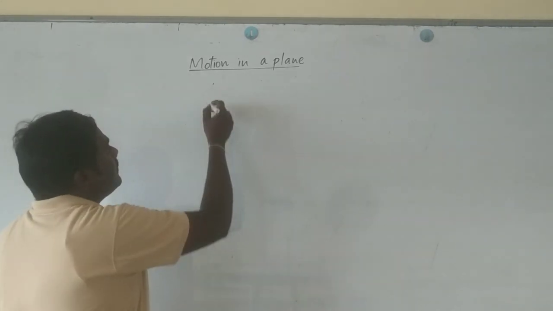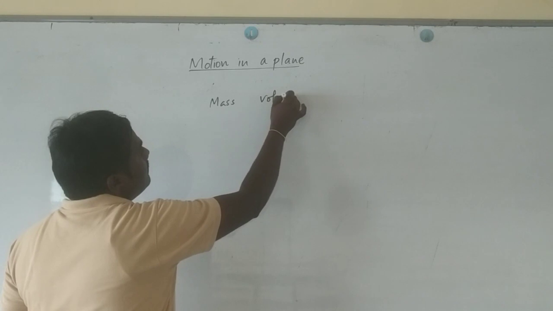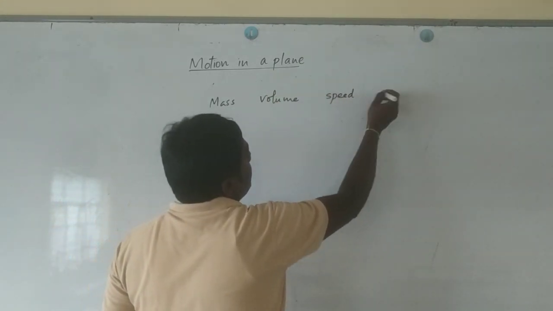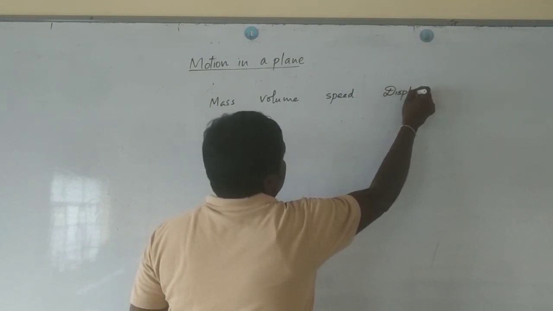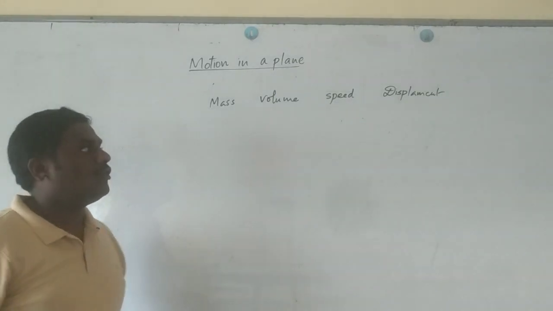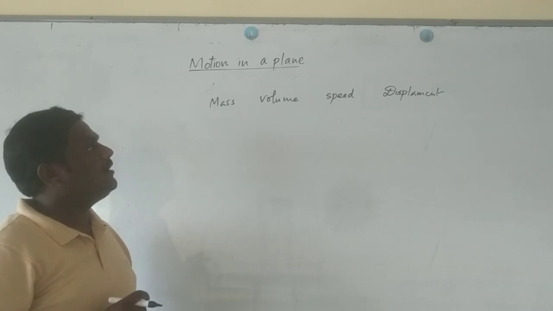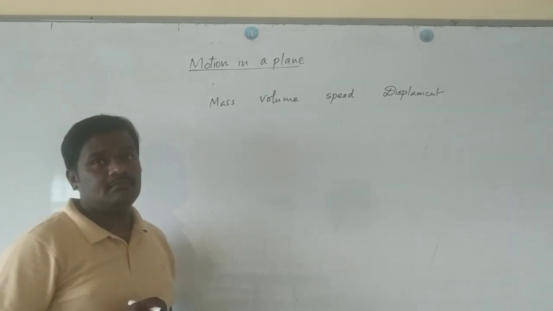Mass, volume, speed and displacement. After giving 4 options, they will give a question like this: among these, which is not a scalar quantity.